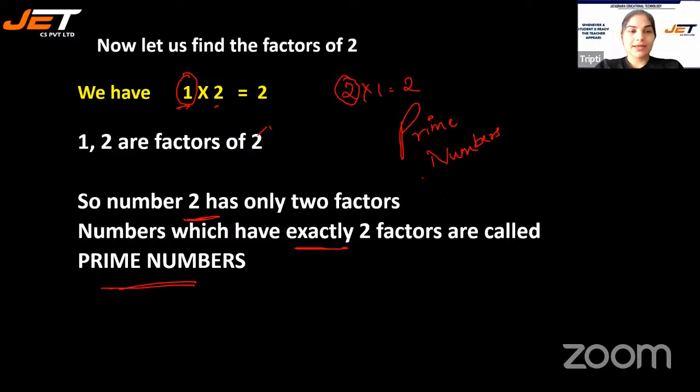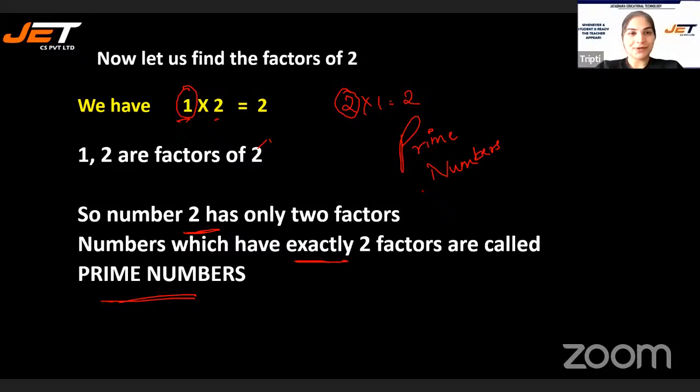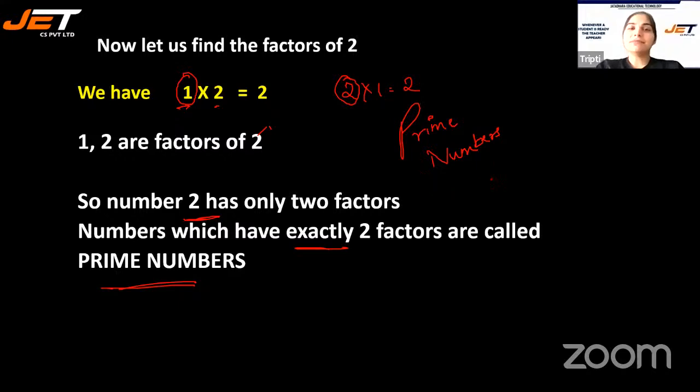Now you must be thinking, what do we call the numbers which have more than 2 factors? I'll tell you that also, but towards the end. Let's discuss more about prime numbers. Keep this in mind, the numbers that have only 2 factors are called prime numbers, like 2, 3, 5, 7, 11, 13, 17, all these are prime numbers.